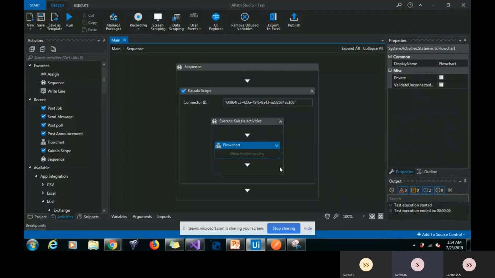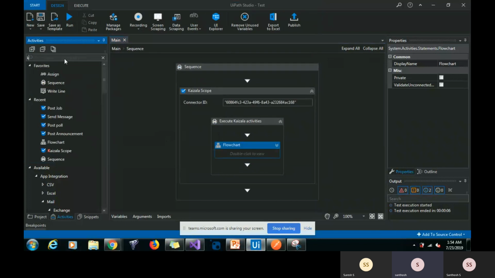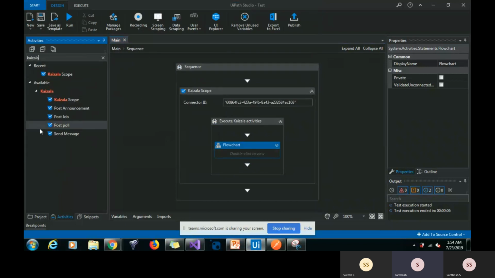We have created the activity using C# with code activity and native activity classes. It's been implemented and installed in UiPath through managed packages. Once the packages are installed, you will be able to see Kaizala activity here.